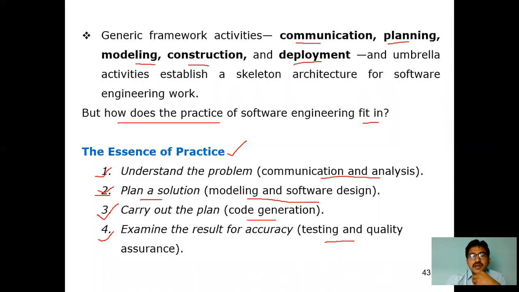So these are the activities we have to do, and in each activity, these are the practices for making good software. The first one is understand the problem. Second, plan a solution. Third, carry out the plan. Fourth, examine the result for accuracy. Remember, these are the essence of practice. As it is, we need to write it correctly in the examination.